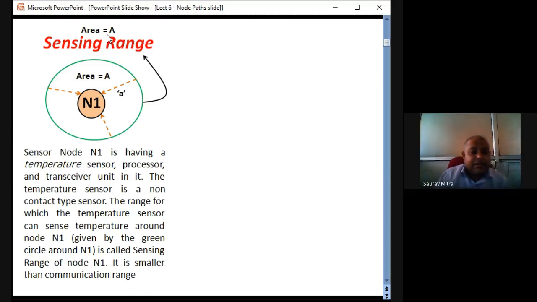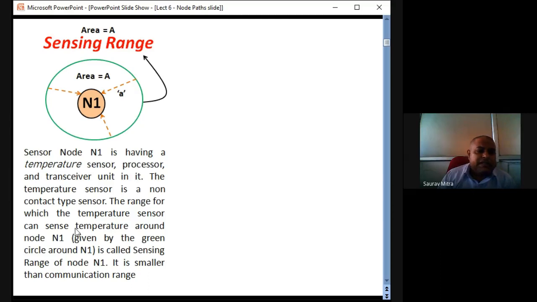So it is said that the temperature sensor is a non-contact type sensor. The range for which the temperature sensor can sense temperature around the node N1, given by a green circle around N1, is called the sensing range of node N1. So the sensing range of any sensor node is defined by the range of the sensor which is fitted to that sensor node. So there are two things. One is the sensor node comprising sensor, processor, memory, communication unit, power unit and all.